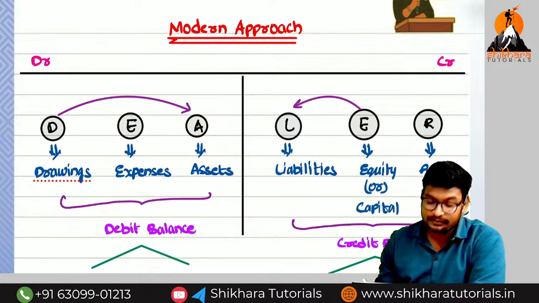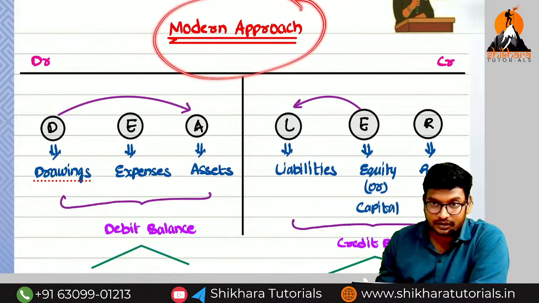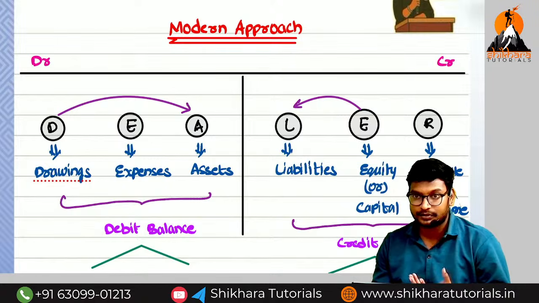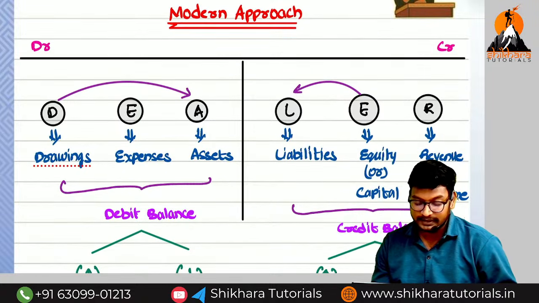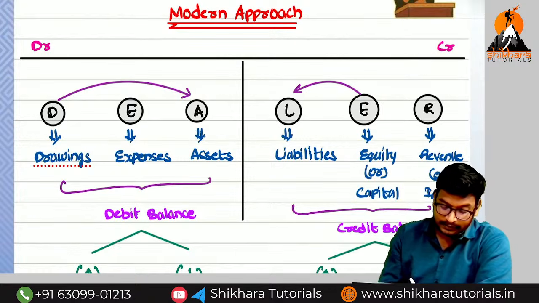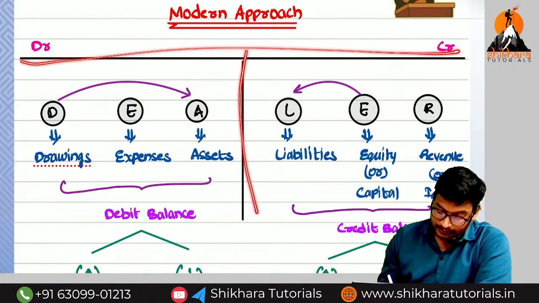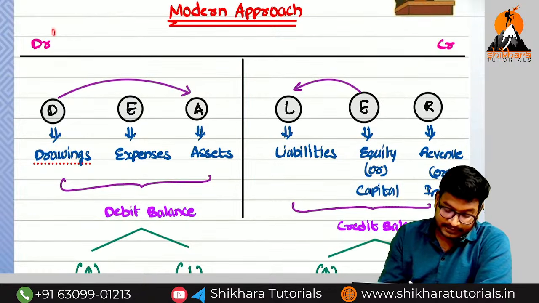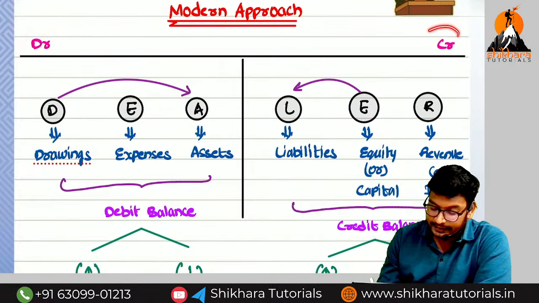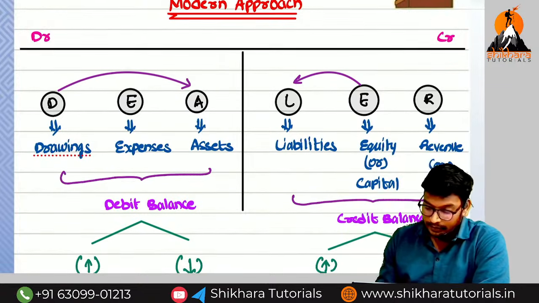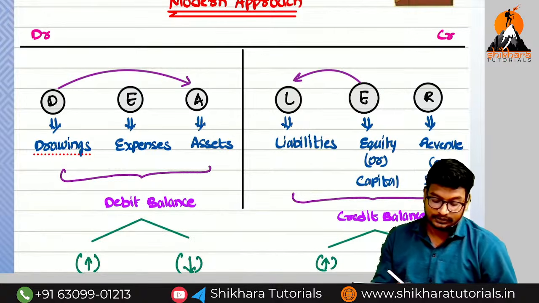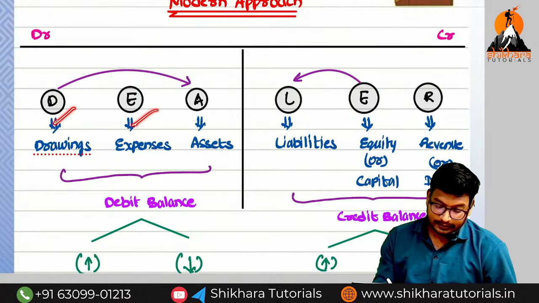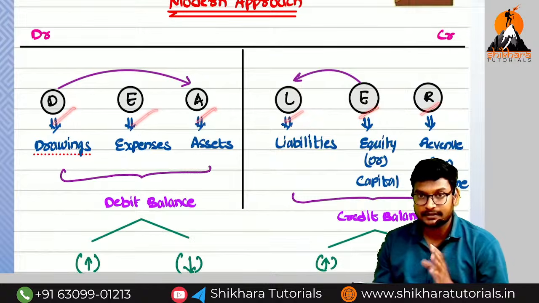But in my classes, which approach will I follow? Modern approach. So what is the meaning of this modern approach, sir? I will teach you. We can learn easily, no problem. Just take the T shape. In the T shape, the left hand side is called the debit side and the right hand side is called the credit side. I think you know the DEALER spelling. This is a shortcut.